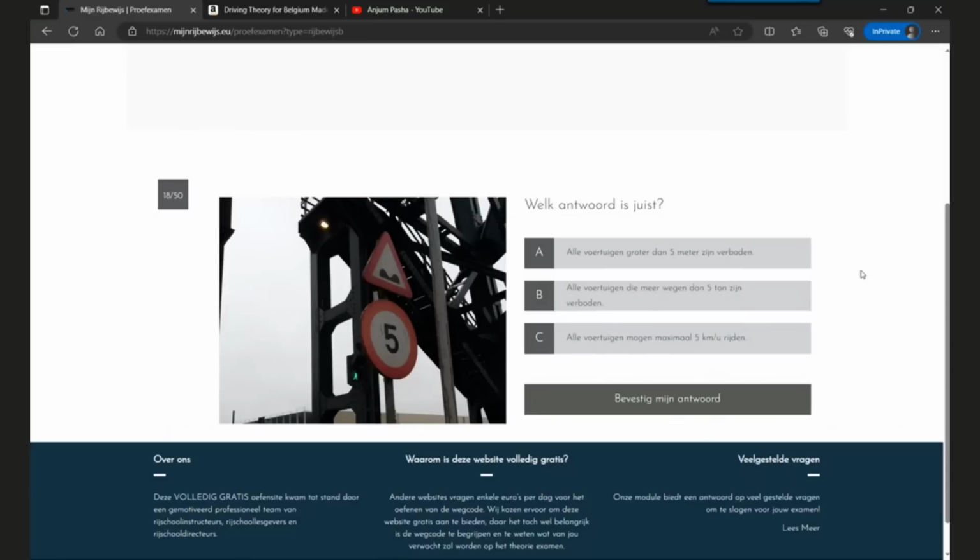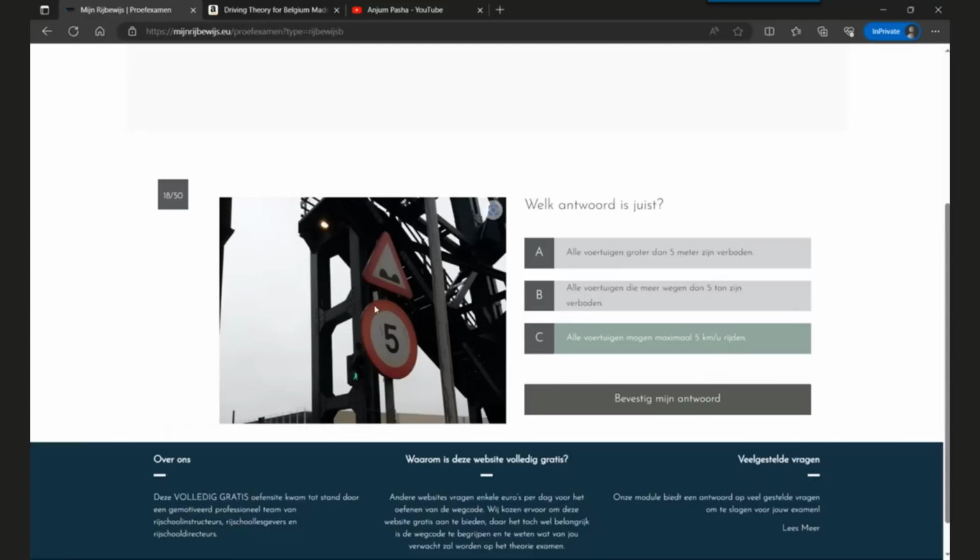Question 18, which of these three are correct? Option A is all vehicles bigger than 5 meters are prohibited. Option B is all vehicles which weigh more than 5 tons are prohibited. Option C, all vehicles are allowed to ride at a maximum speed of 5 kilometers per hour. So this is what the right answer is.